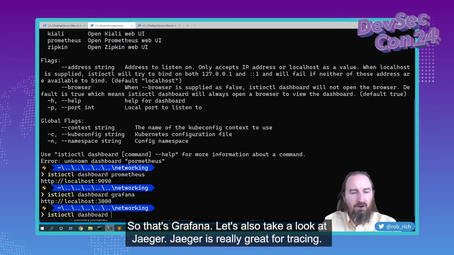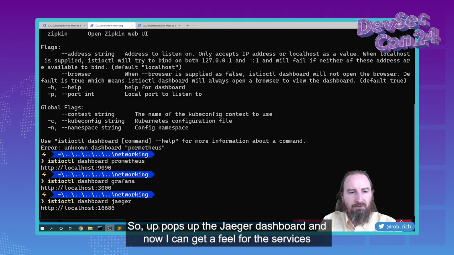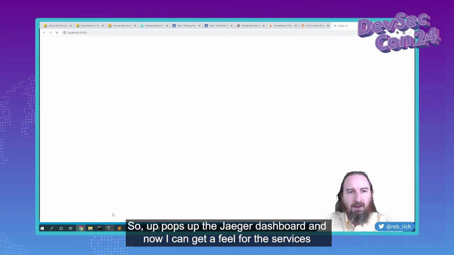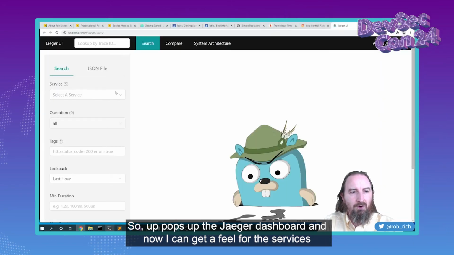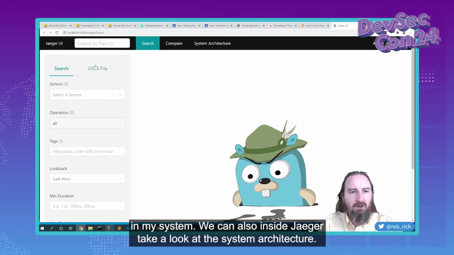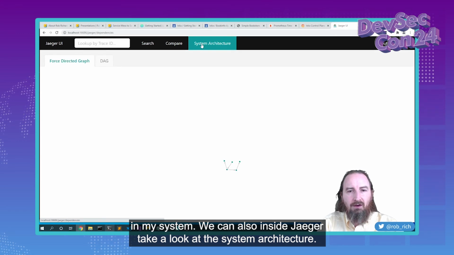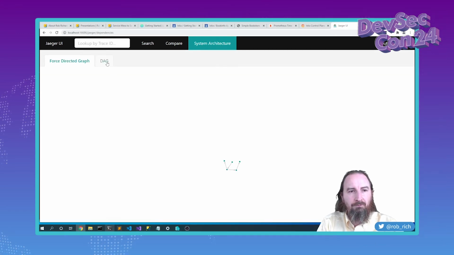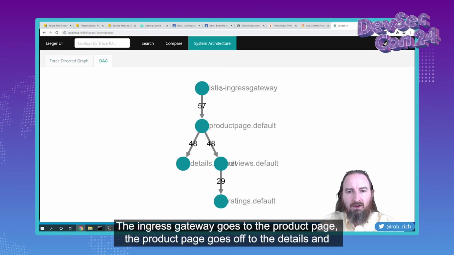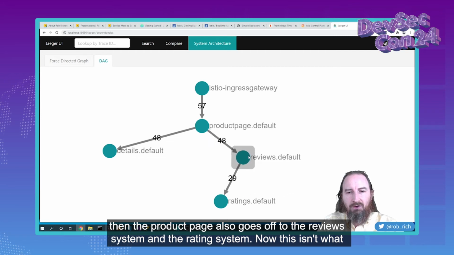Let's also take a look at Jaeger. Jaeger is really great for tracing. So up pops the Jaeger dashboard, and now I can get a feel for the services in my system. We can also, inside Jaeger, take a look at the system architecture. The ingress gateway goes to the product page. The product page goes off to the details. And then the product page also goes off to the reviews system and the rating system.